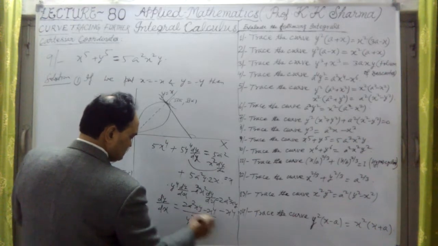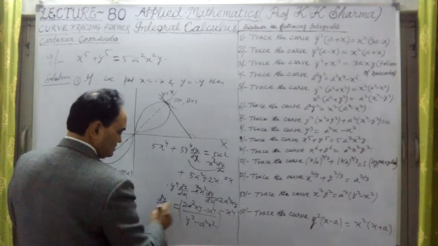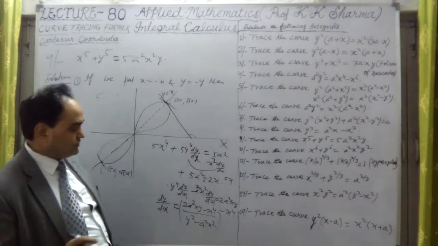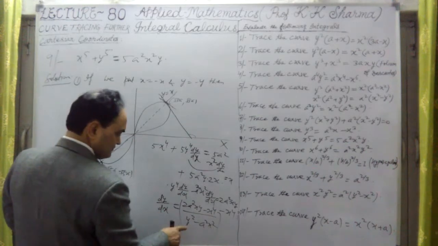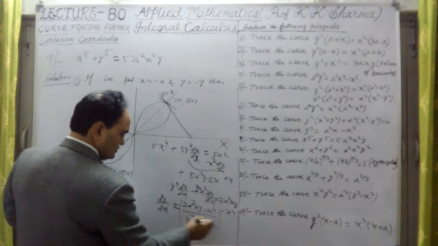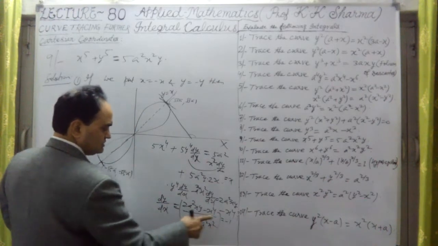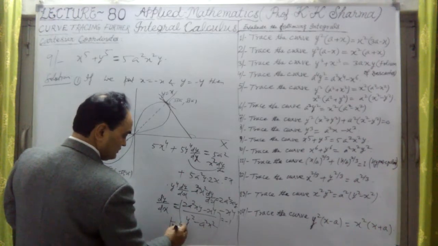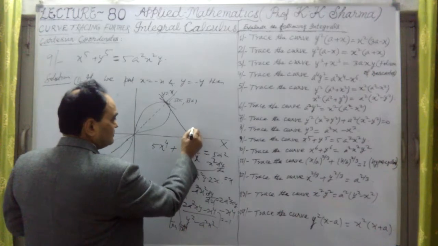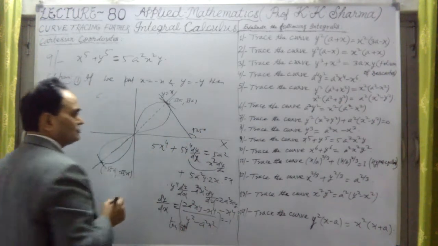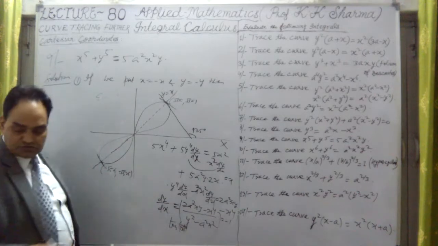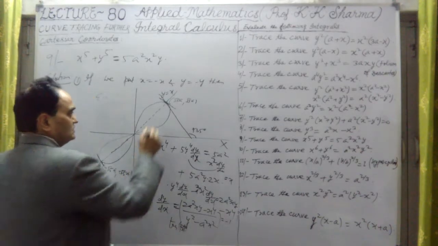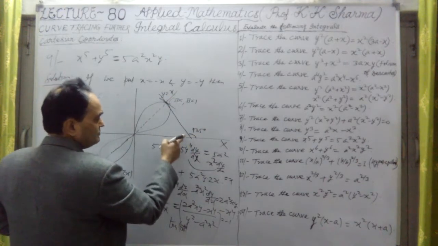y^4 minus a^2 x^2. If I substitute the values of x and y as root 5a and root 5a, this will come out to be minus 1, twice a^2 xy. For the tangent, tan is minus 1 for 135 degrees. This line is at a 135 degree angle. So the tangent at this point will make this angle.